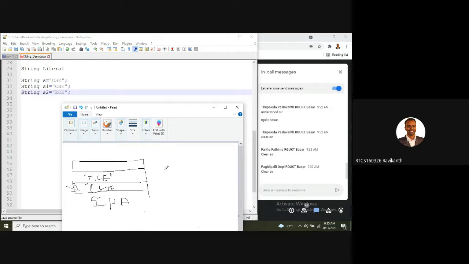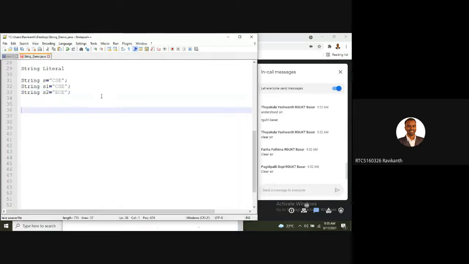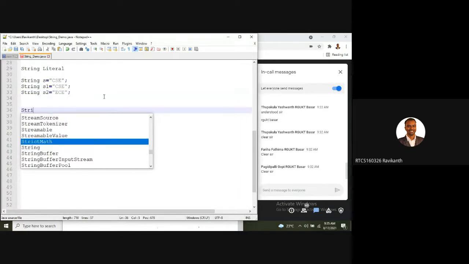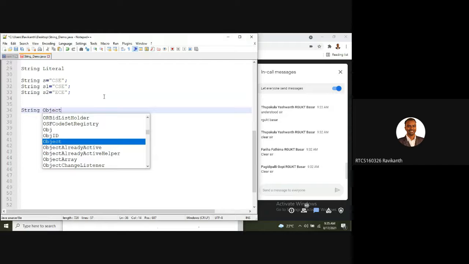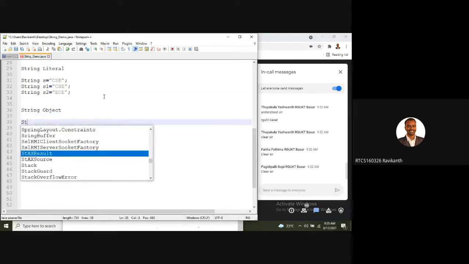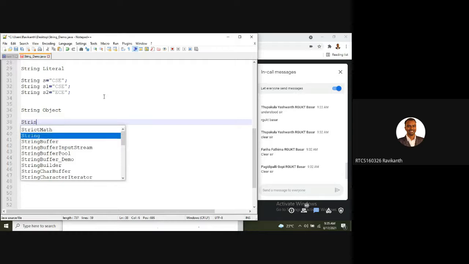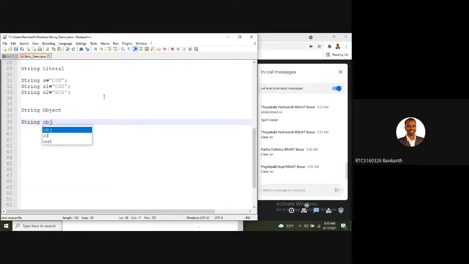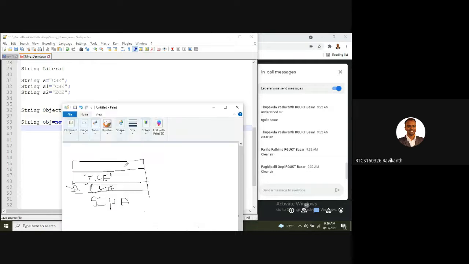The same thing, when I go with a string object. I said string obj equal to new String of CSE. What happens now, guys?